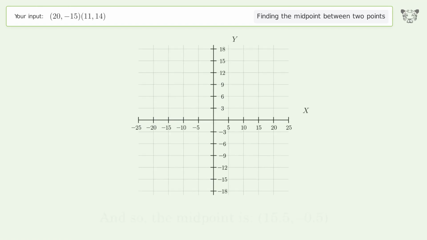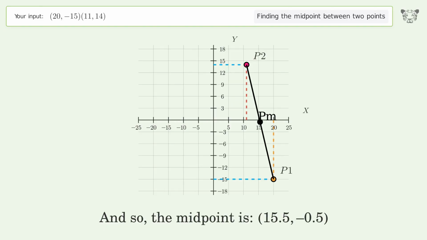And so, the midpoint is 15.5, negative 0.5.